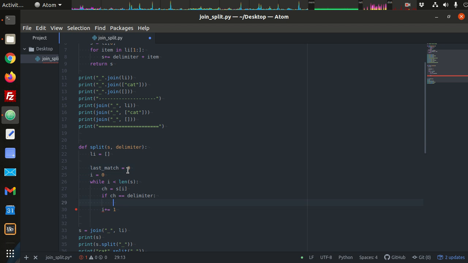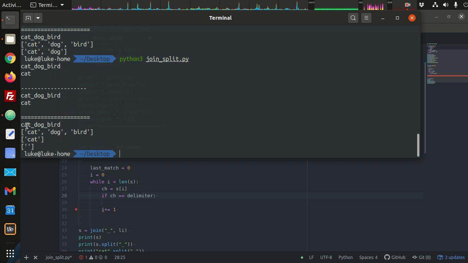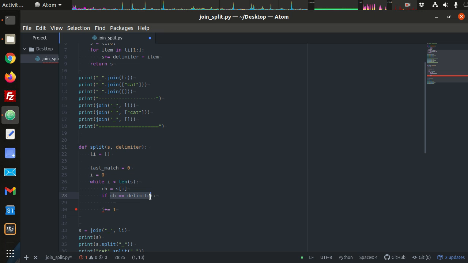If the character is the delimiter, this is the string we're trying to slice. In our case, that is I equals 0, I equals 1, and the t is I equals 2. And then once I equals 3, our character ch is going to be equivalent to our delimiter. So this will be true at that point.